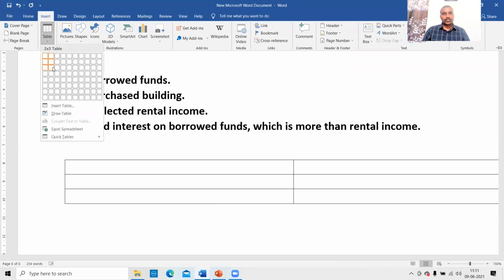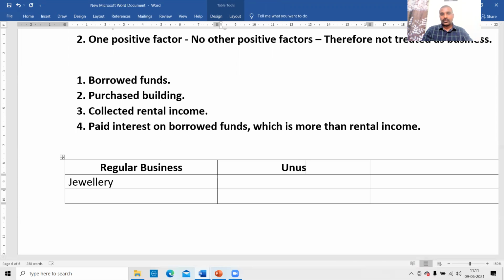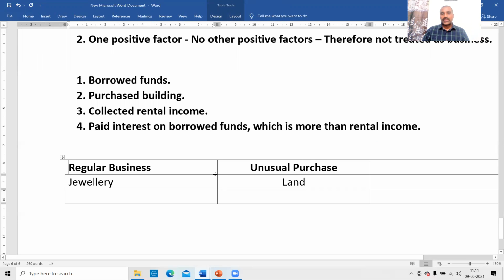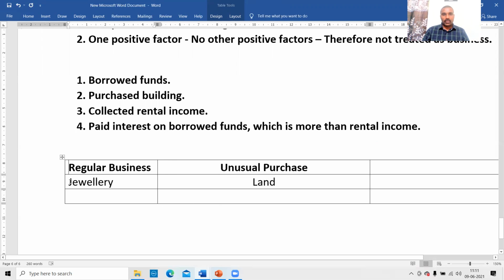Okay, right. Look at this. Regular business is jewelry. What is our unusual purchase? Land. Just because whatever we have purchased is not relating to our regular business, we can't say that it is not business. Okay, no problem. What we have purchased is land.